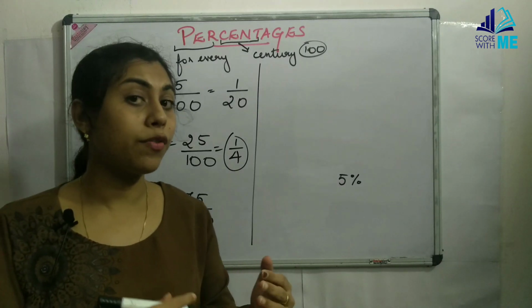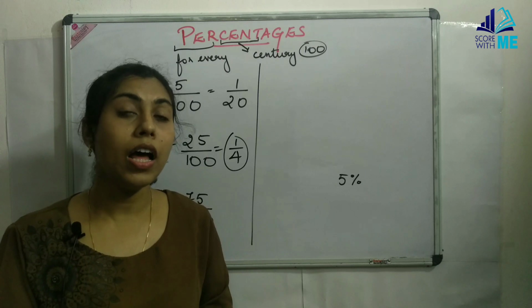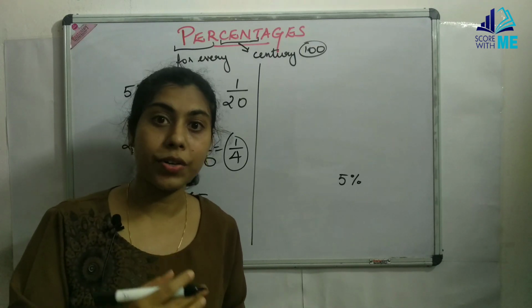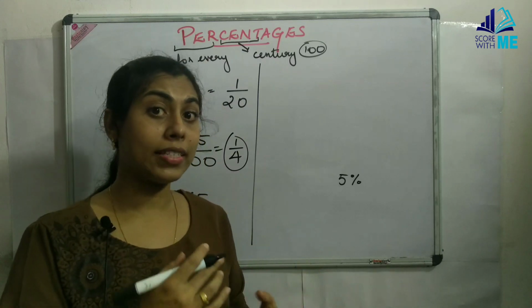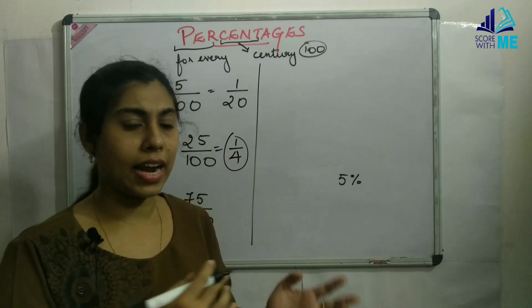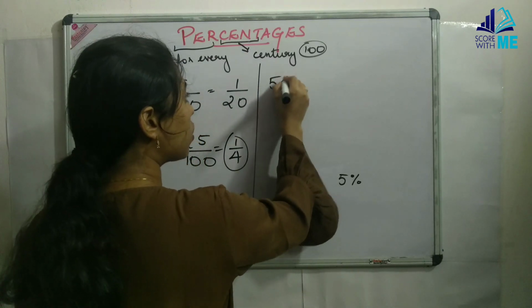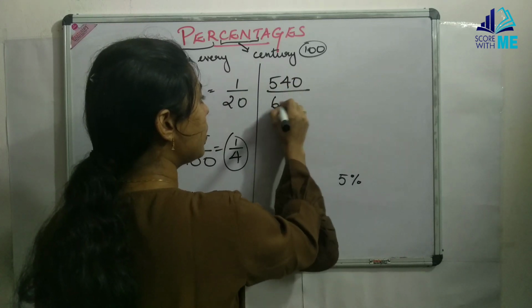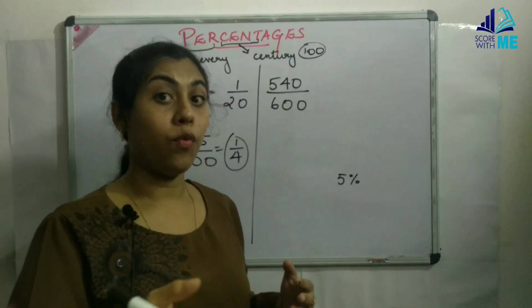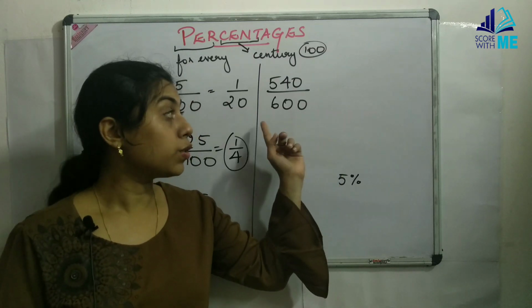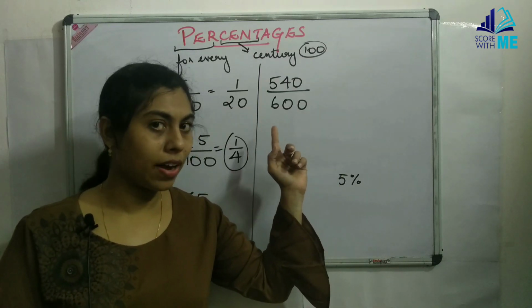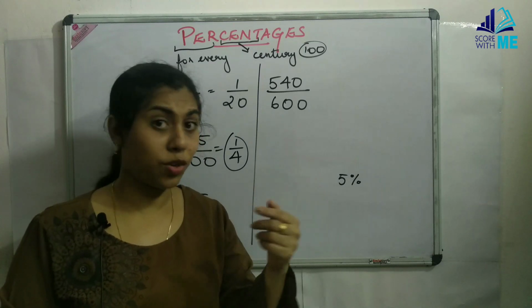Now suppose we need to find the percent of a number which does not have 100 as its denominator. Then what shall we do? Let us say, for example, let us take the mark of our 10th standard. Let us say that I scored, let us say, 540 on 600, and I need to find what was the percentage of marks that I got in 10th standard. So now my total mark is on 600. To calculate the percentage, what should I do?